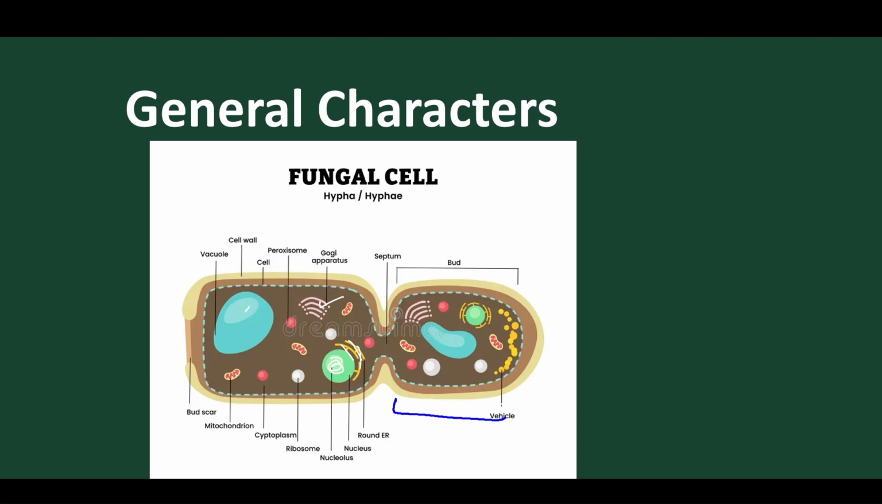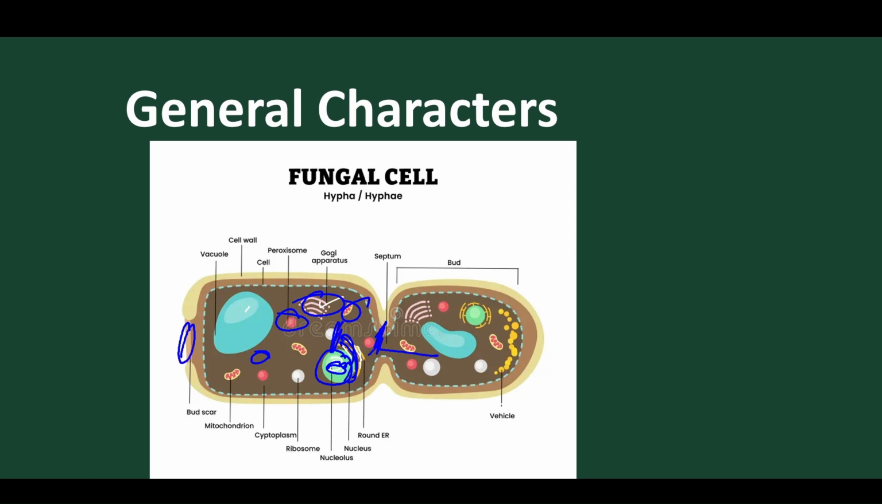And this part is the bud. We'll study about the bud in yeast, the bud part, and this is the parent part. In the parent part we find the nucleus, the chromatins within the nucleus, endoplasmic reticulums, Golgi bodies, mitochondria, ribosomes, and peroxisomes present. Got it?